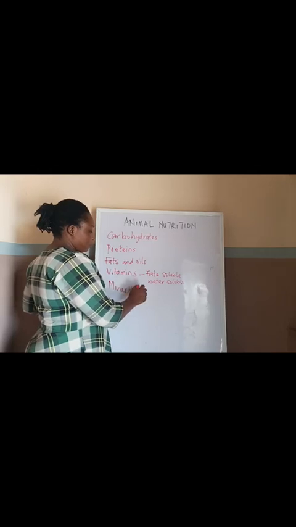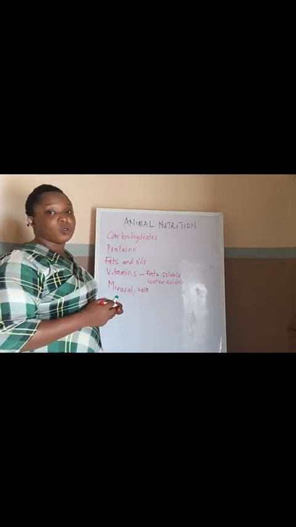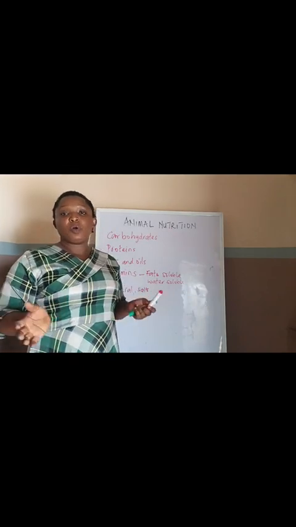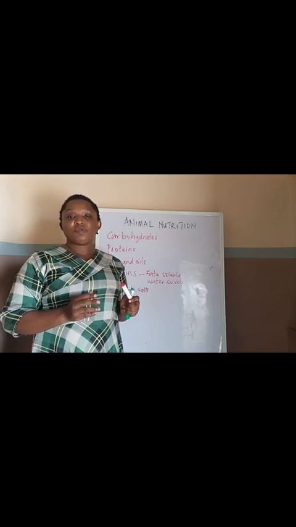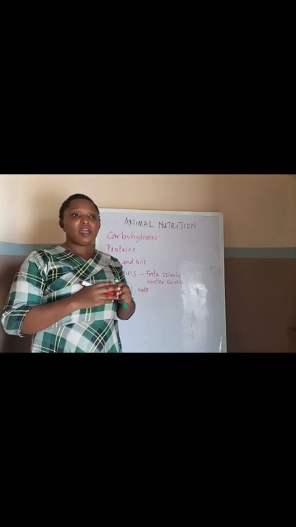Mineral salts. These are different groups of substances that are also necessary to be present in the food taken by animals. We have different examples.